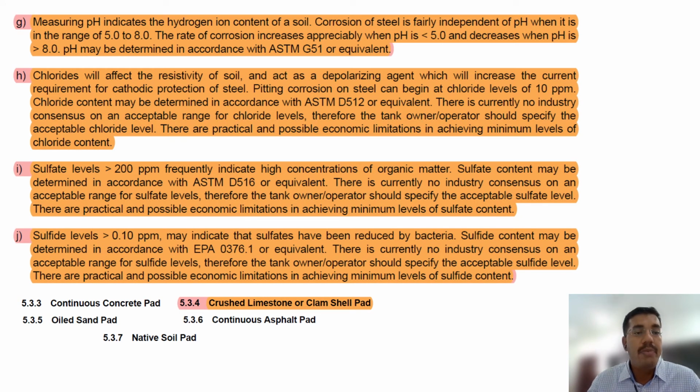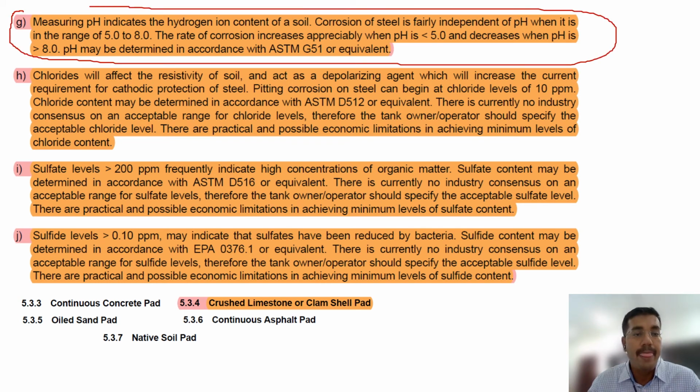So here there are pH requirements. This was asked one time in the closed book questions. Okay, measuring pH indicates the hydrogen ion content of the soil. Corrosion of steel is fairly independent of pH when it is in the range of 5 to 8. The 5 to 8 is acceptable. Okay, this is asked in the closed book.